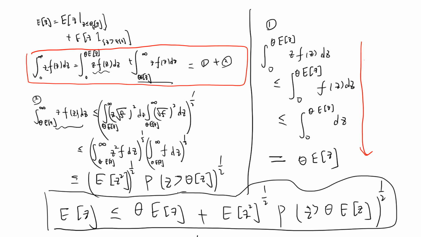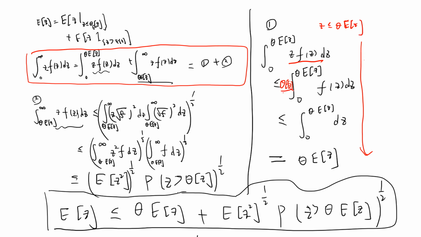Okay, so let's quickly go through. Easy, right? It's basically you write E[Z] as these two parts, which I label 1 and 2. So 1 is the integral from 0 to theta E[Z] of z f(z) dz. This is less than the integral from 0 to theta E[Z] of theta E[Z] f(z) dz, because z is less than theta E[Z] on this range.